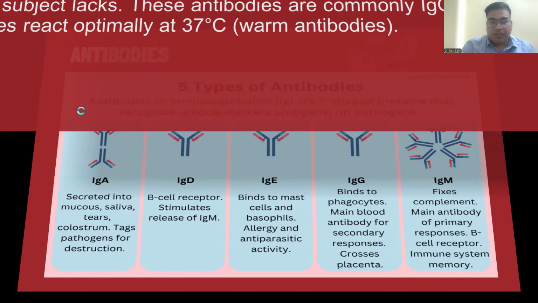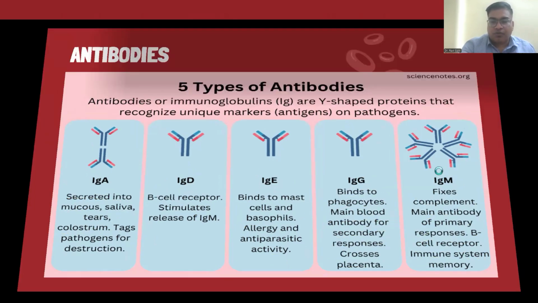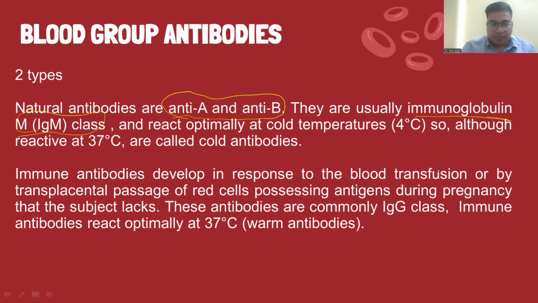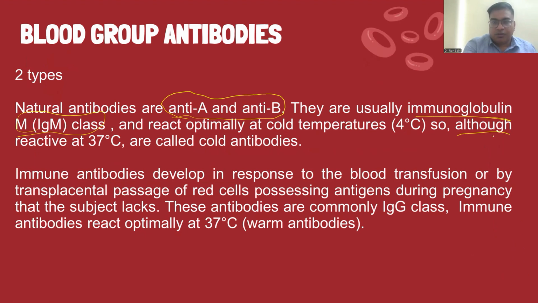In the previous slide, we studied there are 5 classes of antibodies, in which the blood group antibodies are of IgM class. They react optimally at cold temperature. That's why they are called cold antibodies.